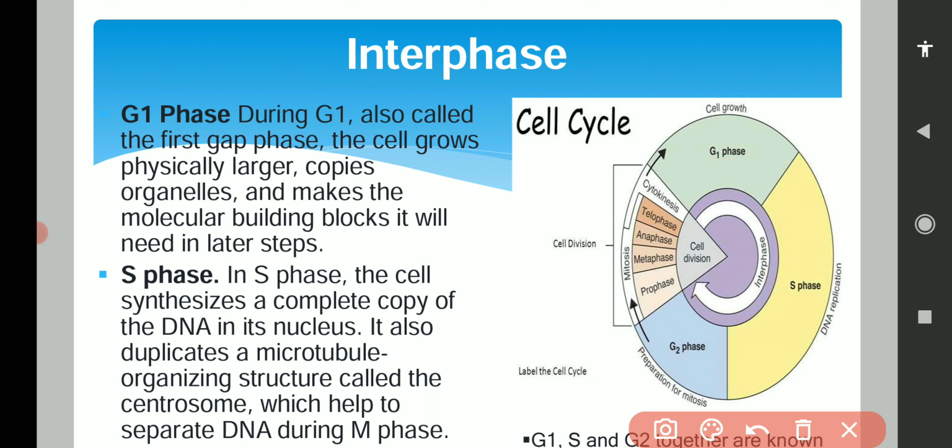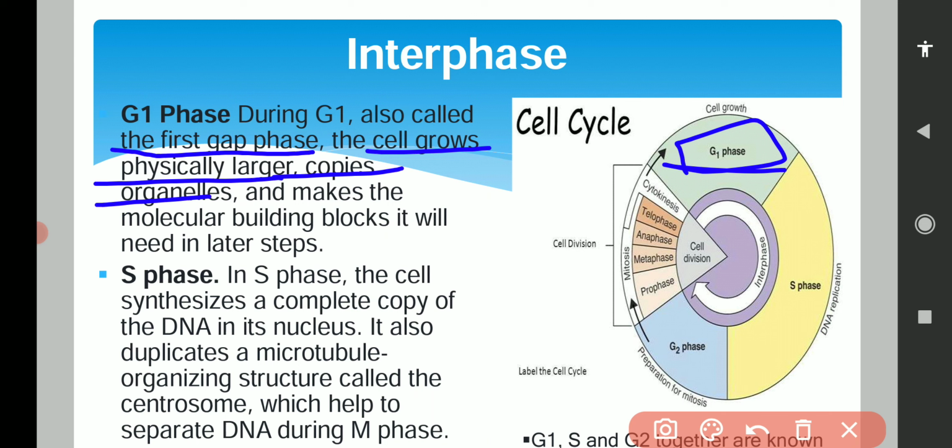So what are the activities which take place during G1 phase, S phase and G2 phase? First of all, G1 phase. When the cell is in G1 phase, it is also known as the first gap phase. What are the activities which will take place during G1 phase? The cell will grow itself physically, the cell will grow larger, it will copy its organelles.